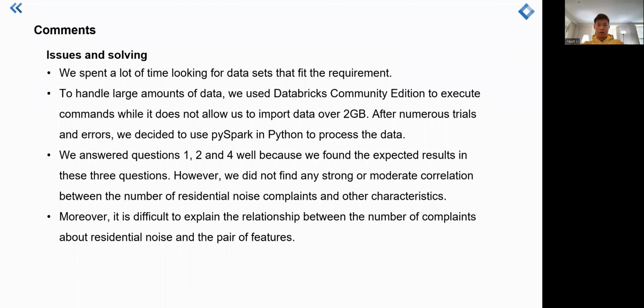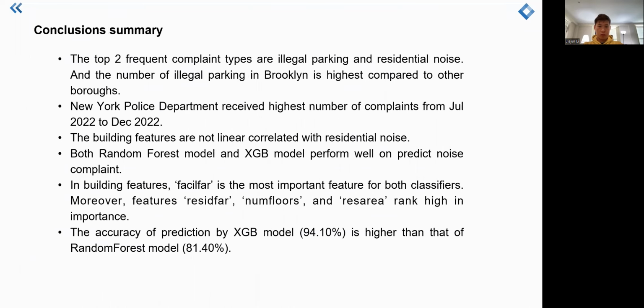So in the data modeling part, we selected those important features and added some features that we thought might be helpful to the model performance. The result turns out that both the XGBoost model and the random forest model have a very nice performance on predicting the noise complaint.